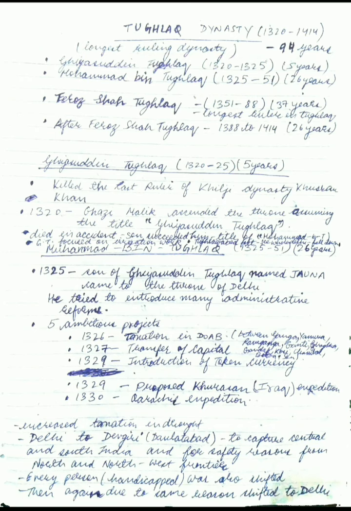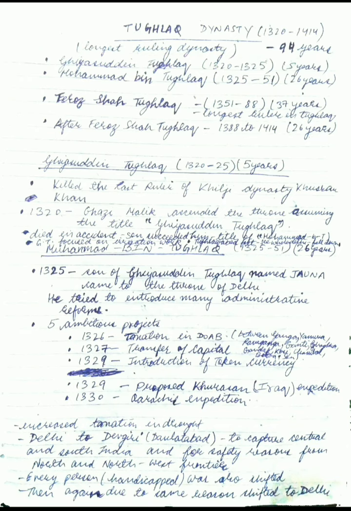So now we should start with the Tughlaq dynasty. It ruled from 1320 to 1414, and it was the longest ruling dynasty of the medieval Indian history before the Mughal Empire.